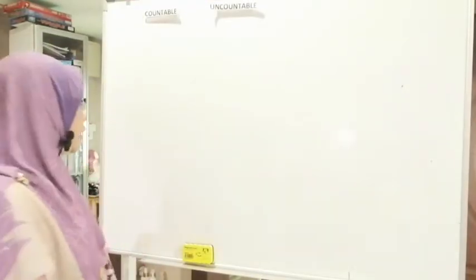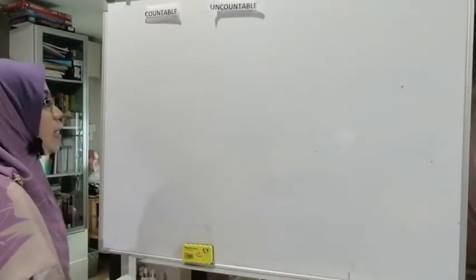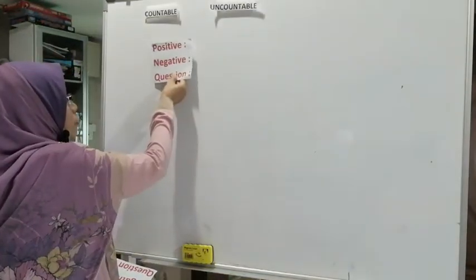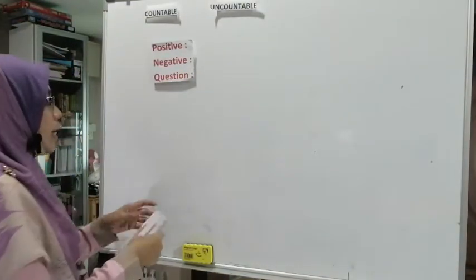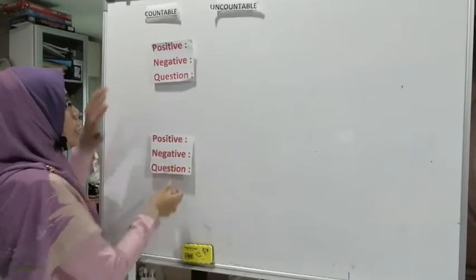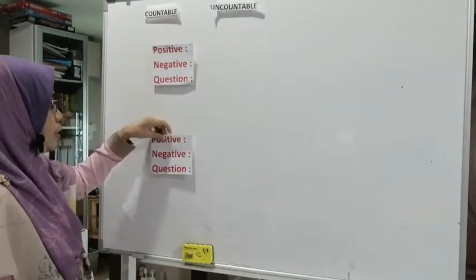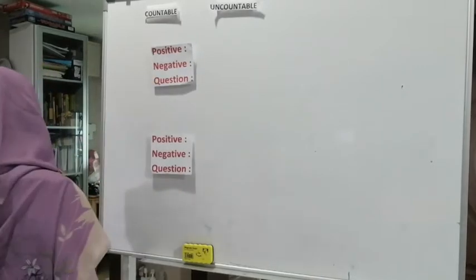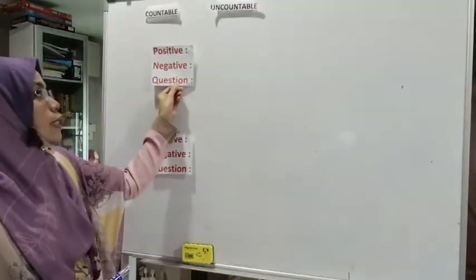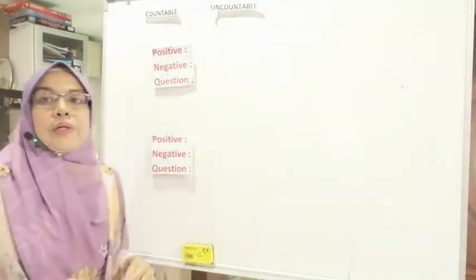Let us continue with the next part, that is on the positive, negative, and questions. Positive. What is positive? Positive is a sentence that does not have the word not.